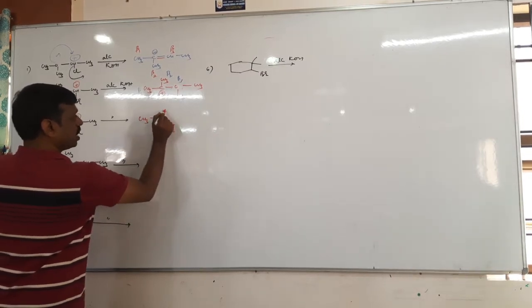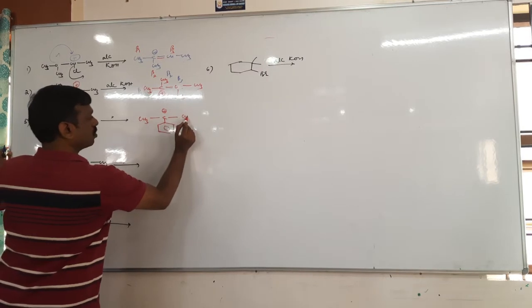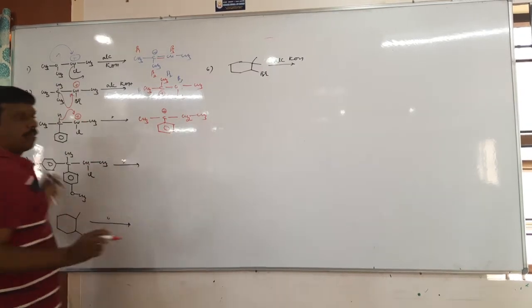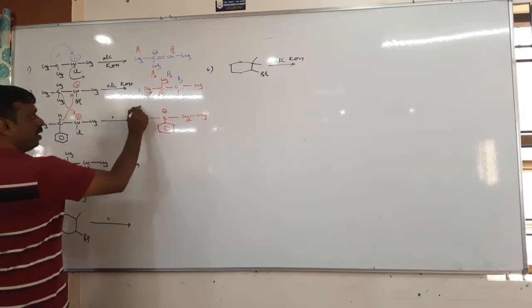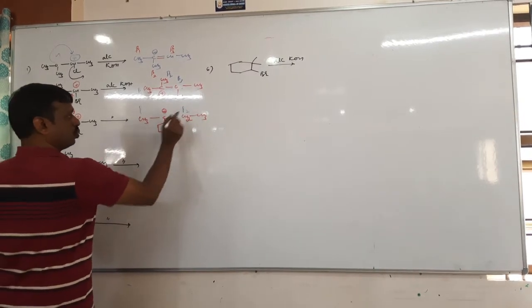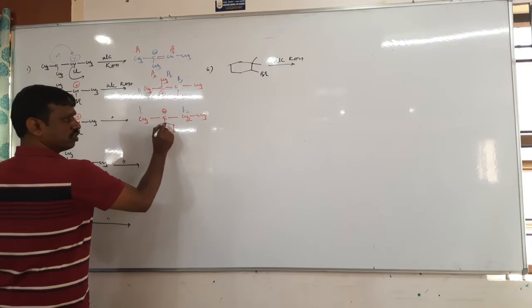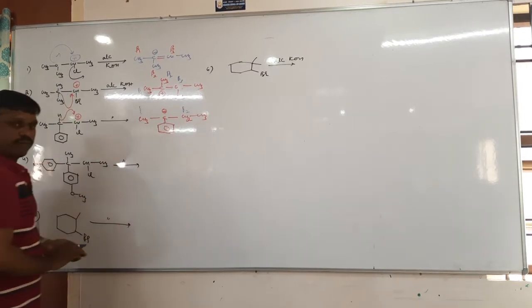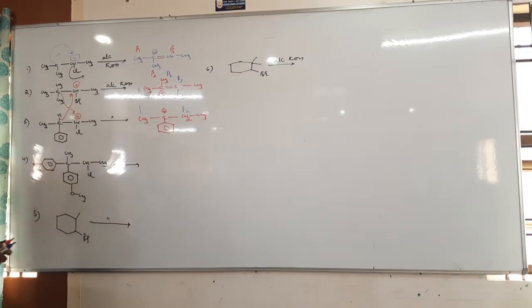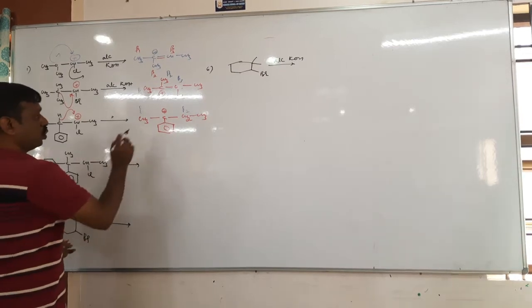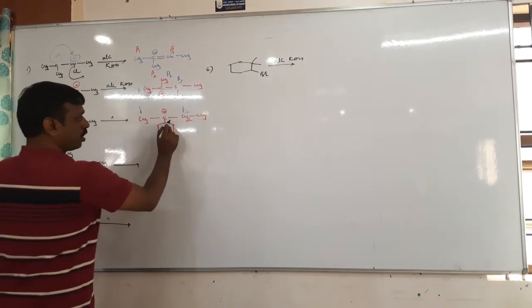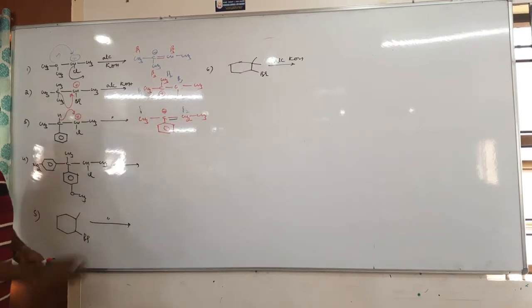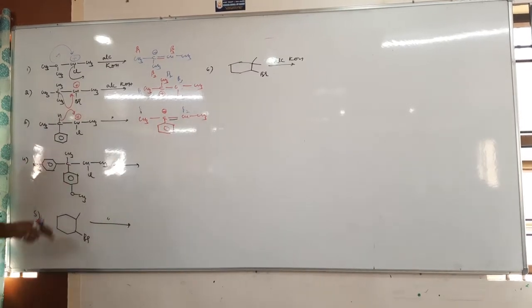A benzyl carbocation is formed. Next, check the beta hydrogen. Here is beta 1, here is beta 2. Is there hydrogen here? No hydrogen, right? So among beta 1 and beta 2, which is poor? Beta 2, the double bond comes here.